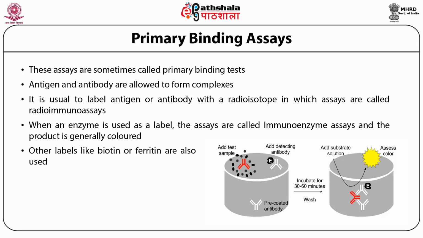These methods were based upon some phenomena which are a consequence of antigen-antibody interaction, like precipitin formation and agglutination. There is another set of methods called primary binding tests.